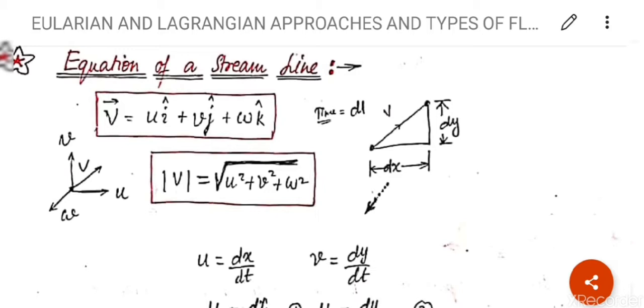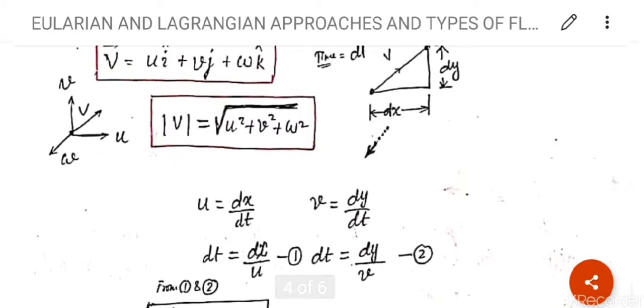I have drawn here a triangle, meaning that V is the velocity of any fluid particle. How much it is moving in the y direction, v, and how much it is moving in the x direction. dy and dx show how much distance the fluid is covering in the x direction and y direction. We know the magnitude of V vector is given as mod V is equal to under root u square plus v square plus w square. So see the triangle and